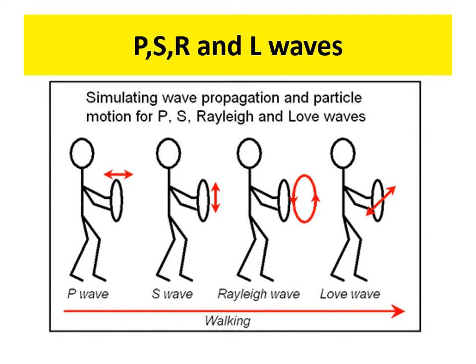This is the systematic presentation of P waves. This is longitudinal waves, moving parallel to the direction of propagation. This is the S wave, moving perpendicular to the direction of propagation. That is the R wave, just like a rolling or moving up and down, and this is the Love wave, just like a rattlesnake motion.